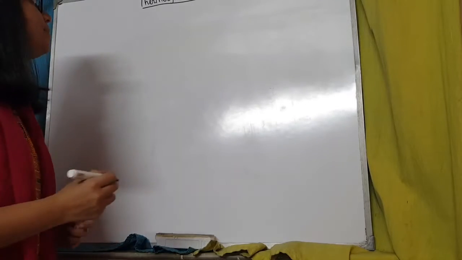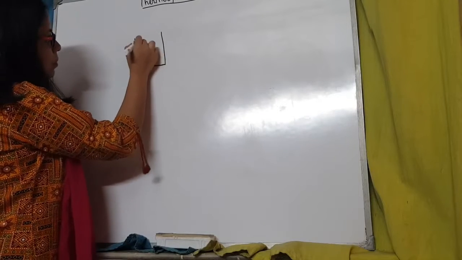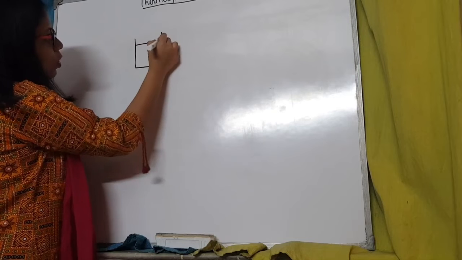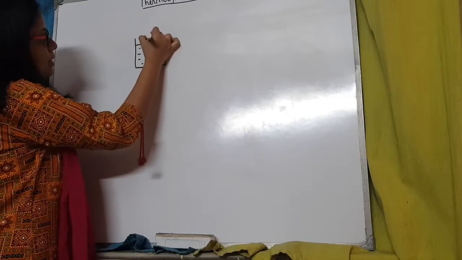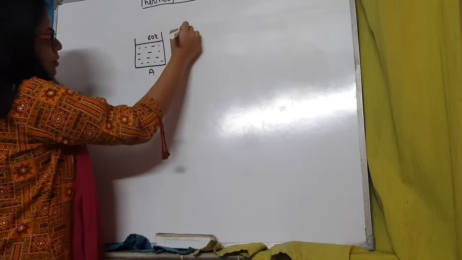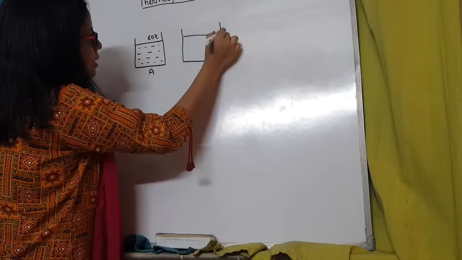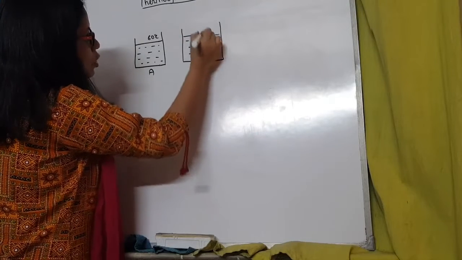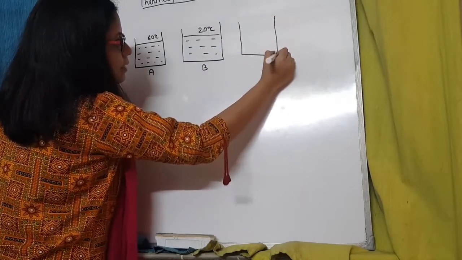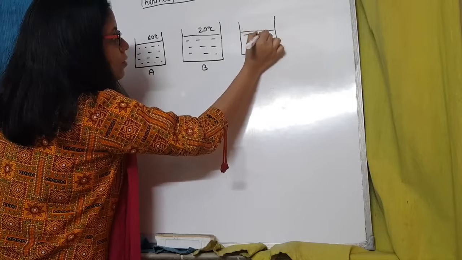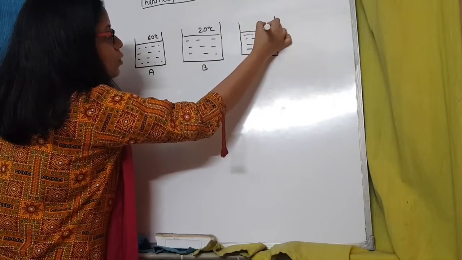To understand that, suppose, imagine you have three vessels. This is vessel number A, and all of these vessels have water, okay? This vessel has water at 60 degrees Celsius. This is vessel B. This has water at 20 degrees Celsius, and this is vessel C. Vessel C has water at 0 degrees Celsius.